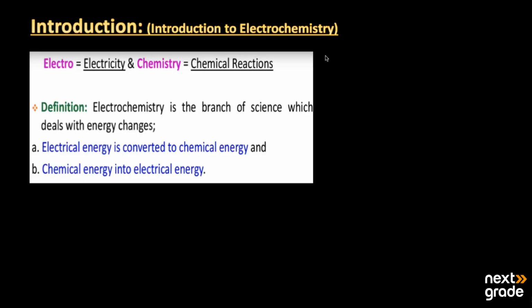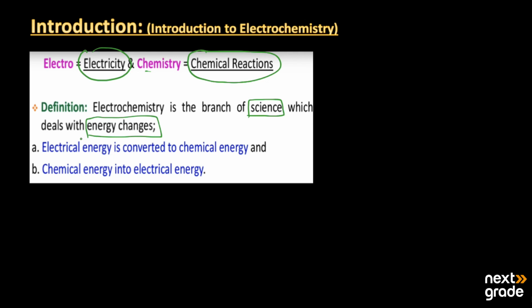So the topic we are going to discuss is the introduction to electrochemistry. The word electrochemistry may be new to you. The word electro is derived from the word electricity, and its meaning is electricity, and chemistry is the study of all the chemical reactions. So basically, electrochemistry is the branch of science which deals with all the energy changes.